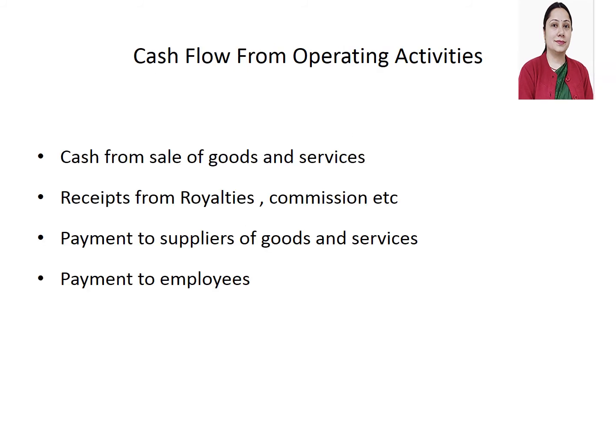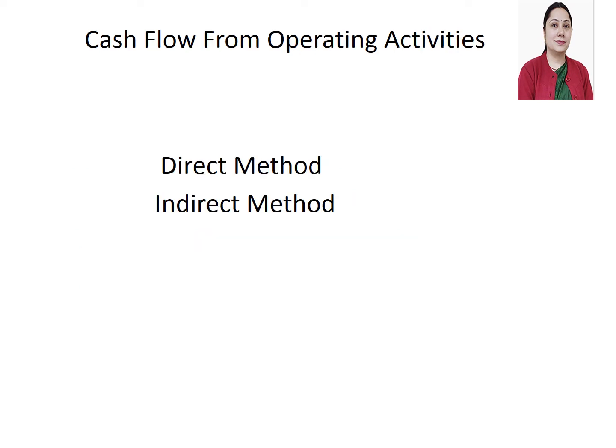Cash flow from operating activities. Operating activities are the principal or main activity of a business. It includes revenue producing activities of a business. So this cash flow from operating activities can be calculated either by using the direct method or by using the indirect method.